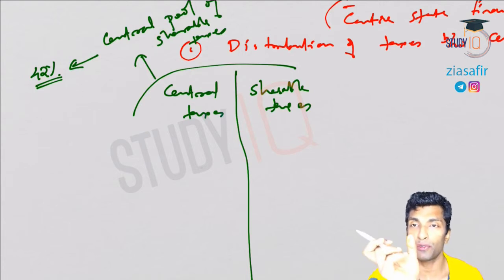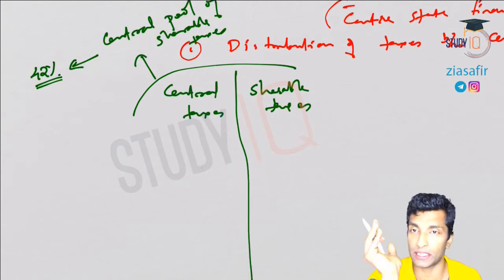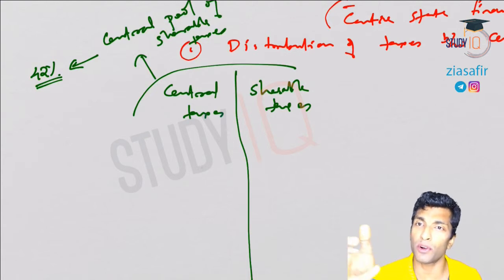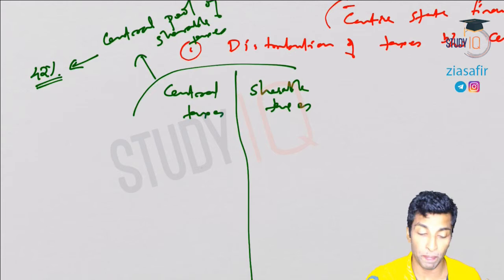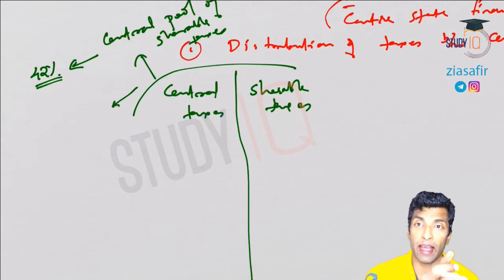So what is the share of states? 42% of it should be given to the states. How it is distributed among states is based on different criteria, and we'll discuss that in the next session when we discuss the Finance Commission. So 42% of the central pool of shareable taxes has to be given to the states.